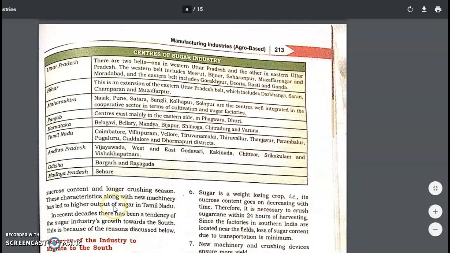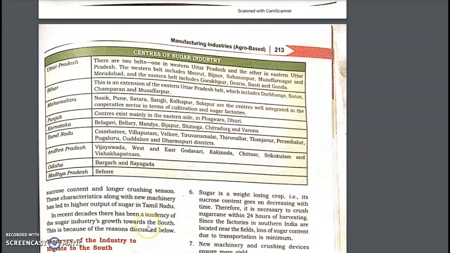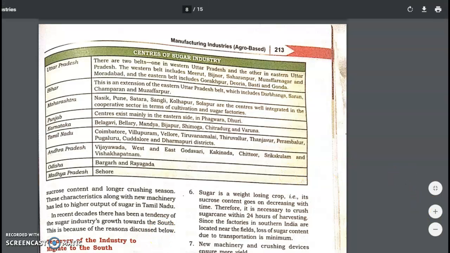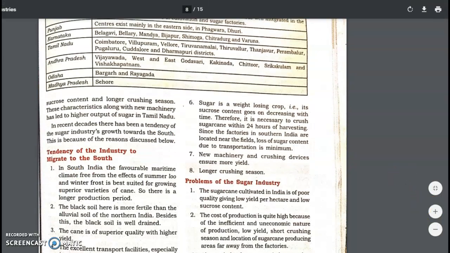All these characteristics, along with the new machinery, are making the southern part of India more productive in sugarcane compared to the northern part of the country. Recently, the tendency of the sugar industry is moving towards the south compared to the north. So in the upcoming one, we will do the reasons, and here are the reasons.